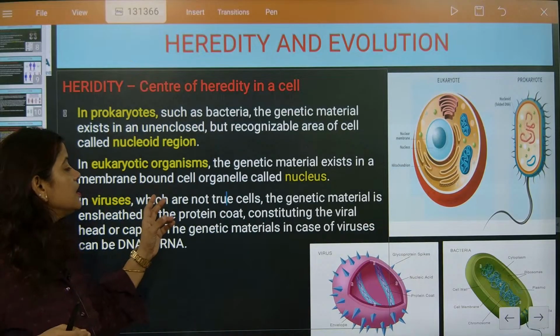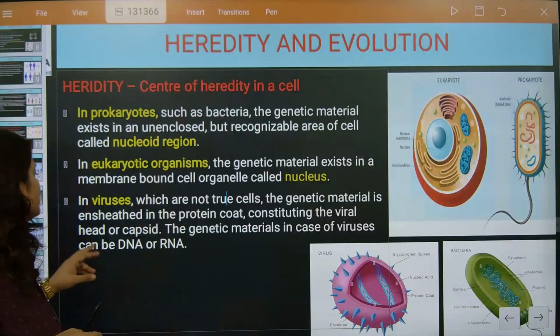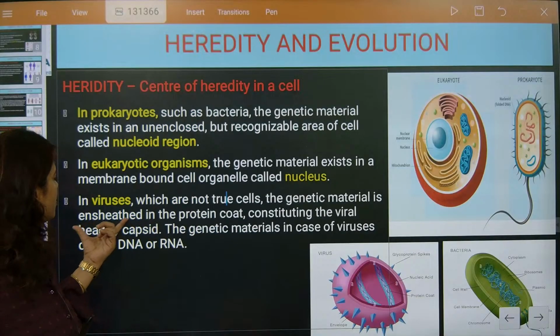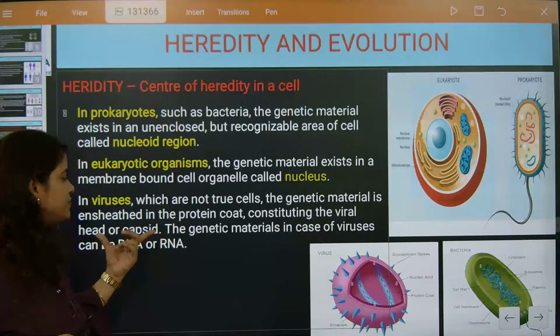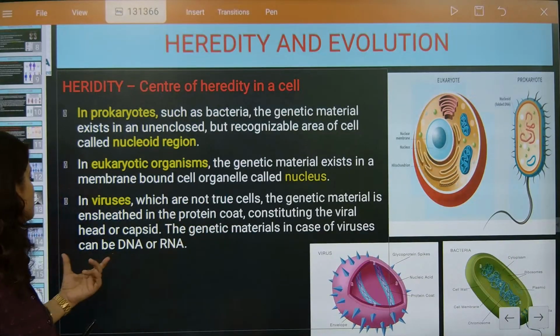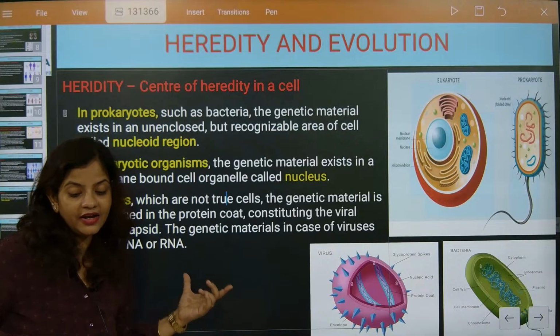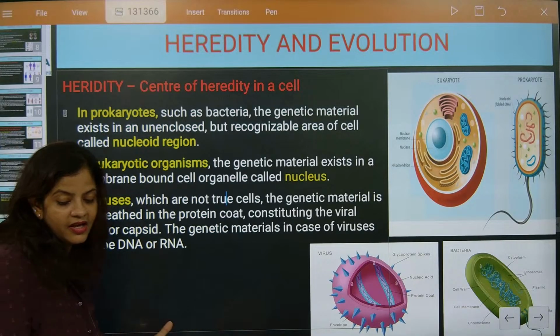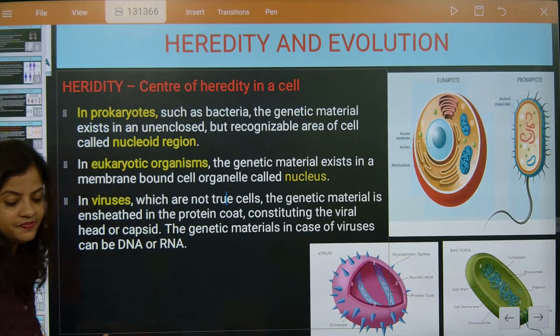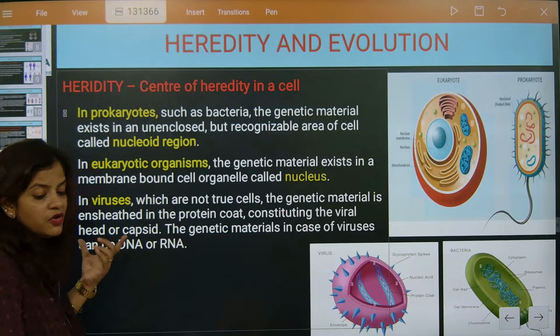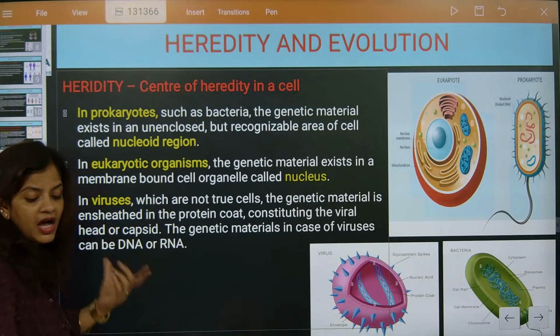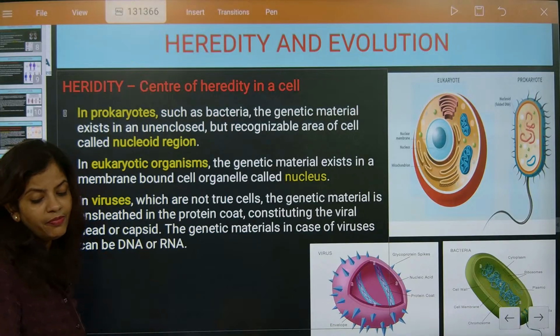So in viruses, which are not true cells, the genetic material is seated inside the protein core, constituting the viral head or capsid. The genetic material in case of virus can be DNA or RNA. That's the most important thing. That's the most important part here, beta.